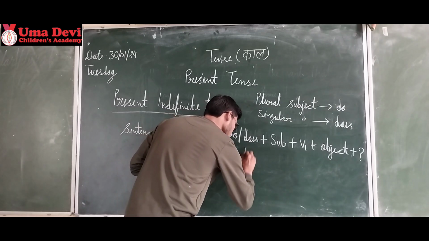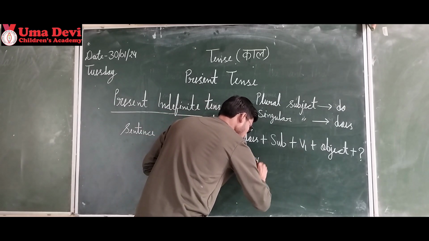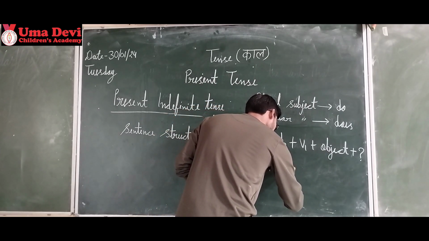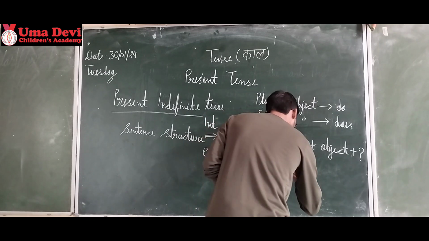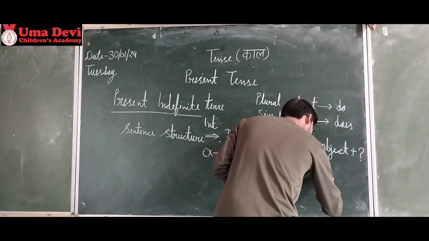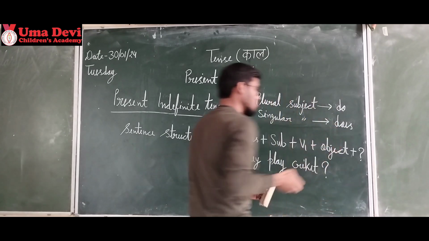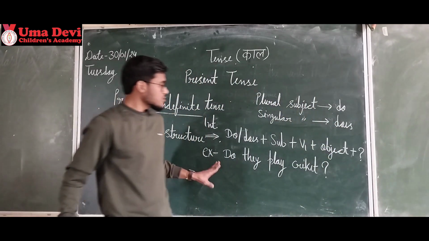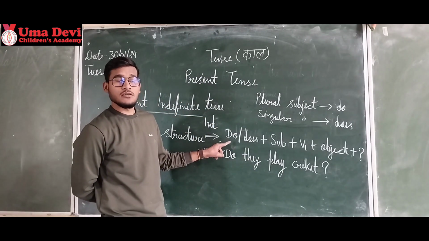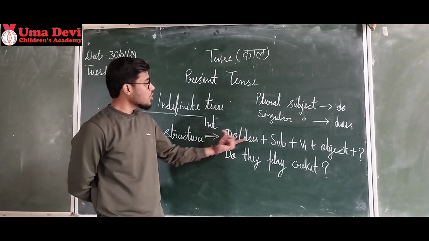Do they play cricket? Question mark. Okay? So the sentence is, do they play cricket? क्या वे क्रिकेट खेलते हैं? So let's understand it with the help of this structure. Do or does.